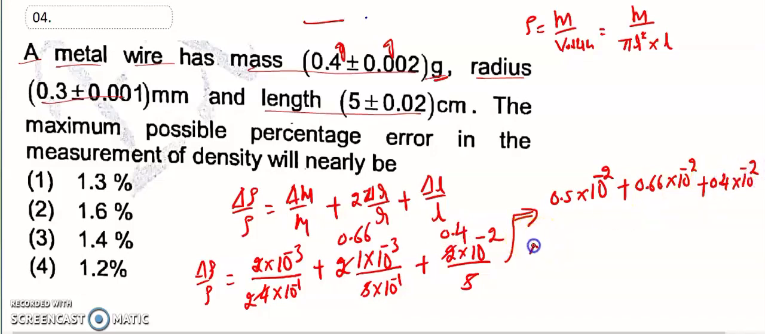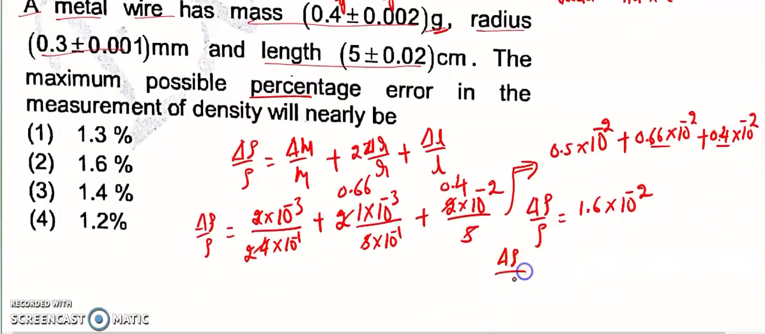So now delta rho by rho is equal to 0.5, 0.9, so here it comes to 1, 1.54, nearly 1.6. So 1.6 into 10 to the power of minus 2. The percentage is asked, so you have to multiply by 100. So delta rho divided by rho into 100 is equal to 1.6 percent. So 10 to the power of minus 2 into 100 will be 1.